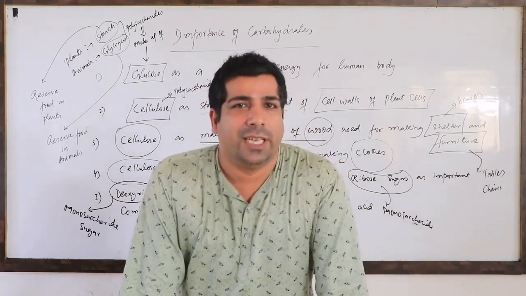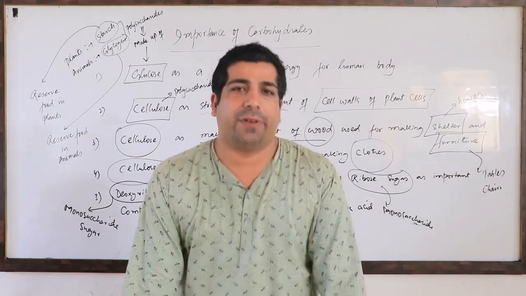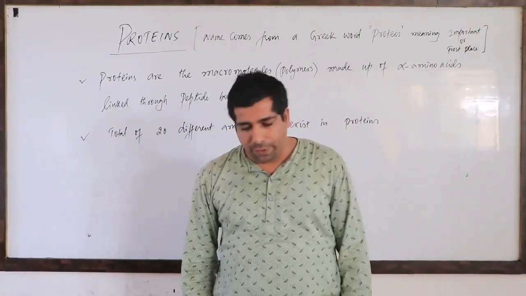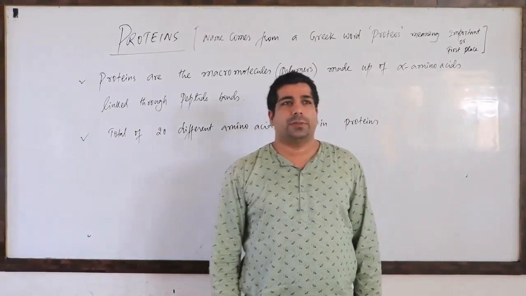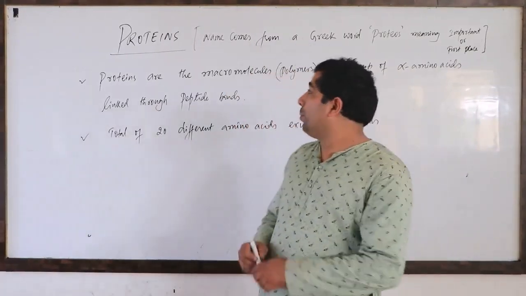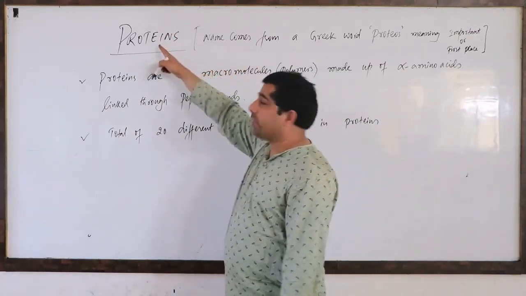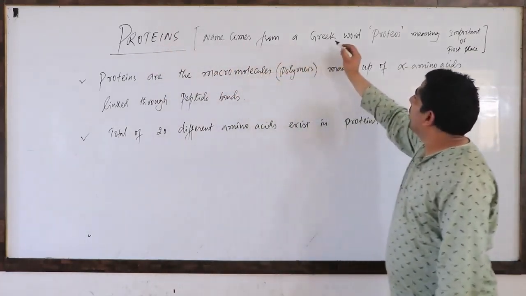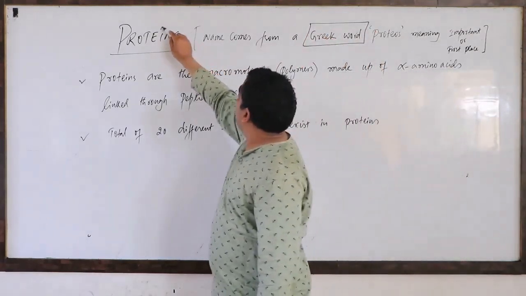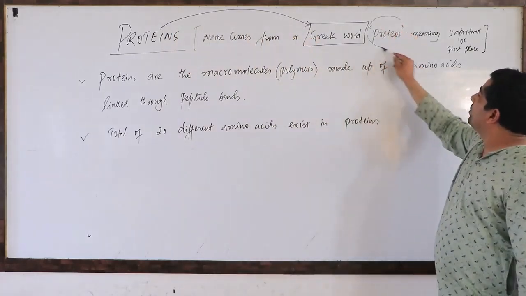Now after this, we'll be dealing with the proteins. So my dear friends, please make note of this. Let's talk about the proteins here. What are proteins? The name protein comes from a Greek word called proteus.